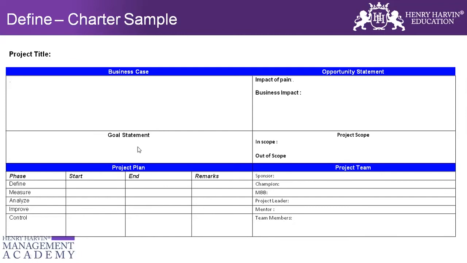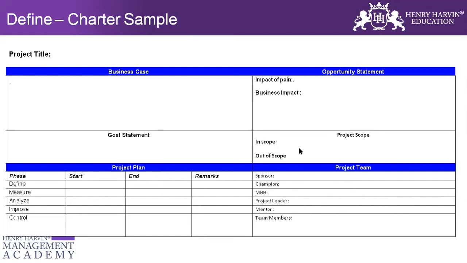This is a goal statement, a SMART goal statement: specific, measurable, attainable, relevant, and time bound. Then the mentor, any quality mentor who's supporting you and mentoring this project, and various team members from different teams who are helping you to achieve this desired outcome.